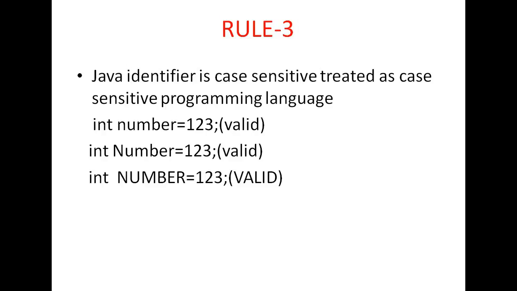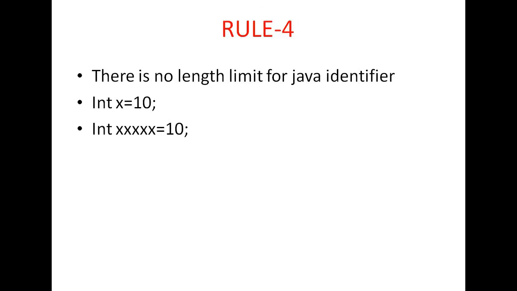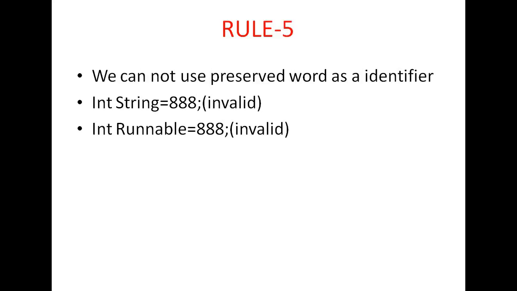What is the third rule? Case sensitive. Uppercase letter and lowercase letter are treated differently. What is the fourth rule? No length limit for the identifier. You can give as long a name as you want to the identifier. What is the fifth rule? The fifth rule is we cannot give a reserved word as an identifier. So this is all about your identifier.